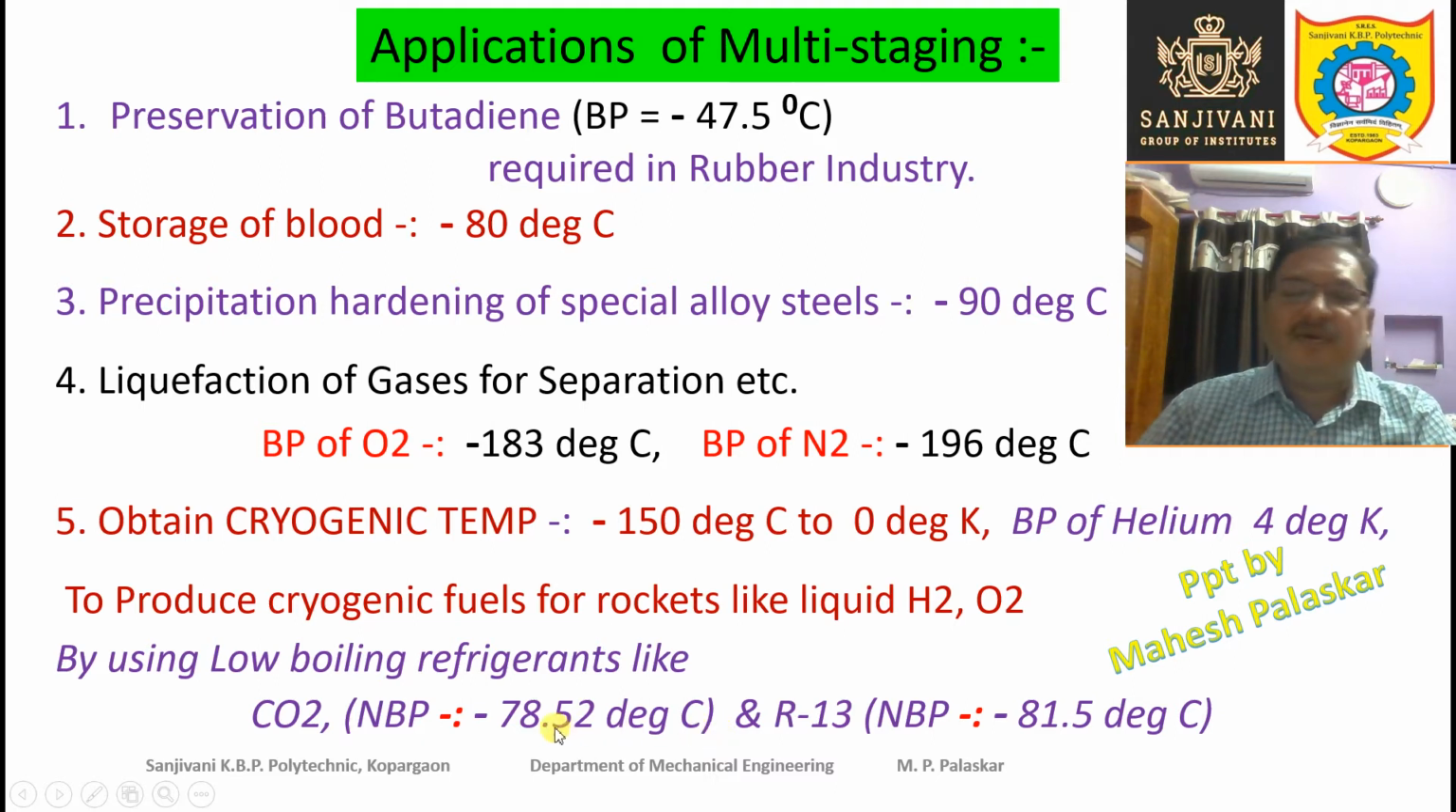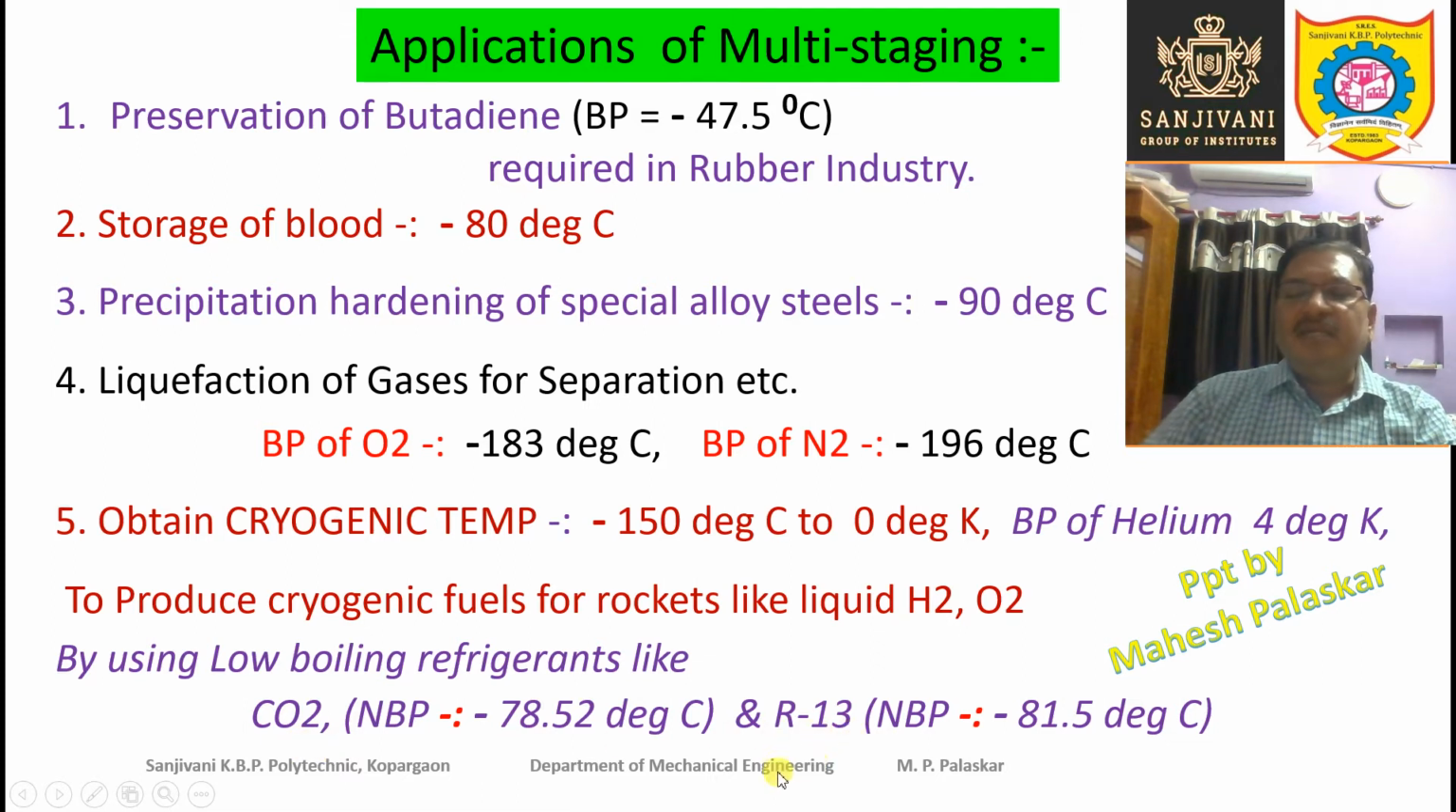So again, if you want to further decrease the temperature, then we have to reduce the pressure. At lower pressure, this carbon dioxide will boil at a still lower temperature. This is the normal boiling point. That means at 1 atmospheric pressure, carbon dioxide will boil at a temperature of minus 78.52 degrees centigrade. But if you reduce the pressure, at the reduced pressure, this boiling point of carbon dioxide will be further reduced.